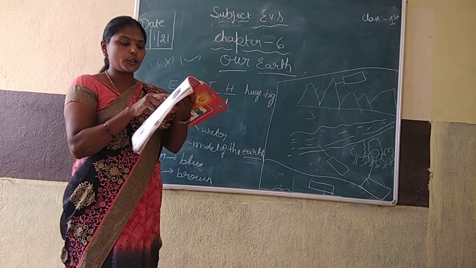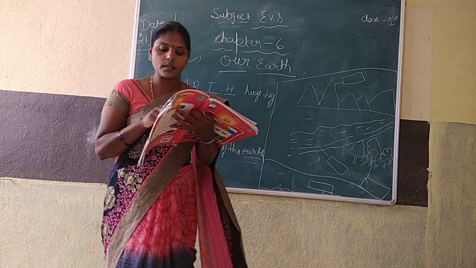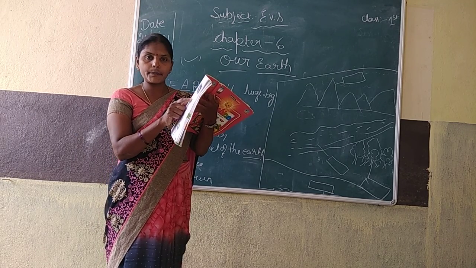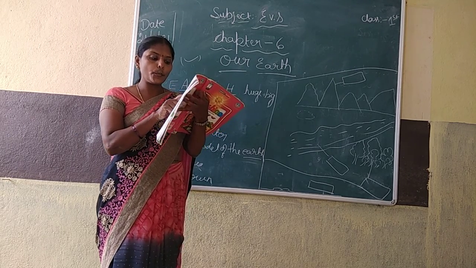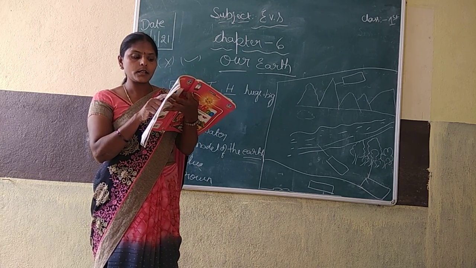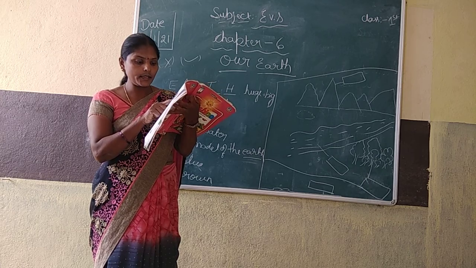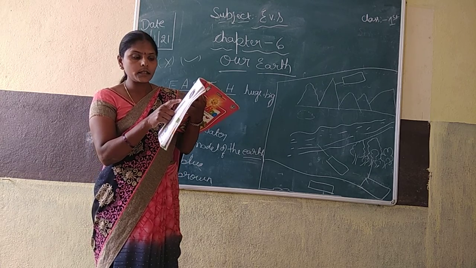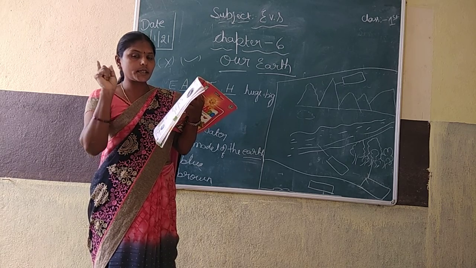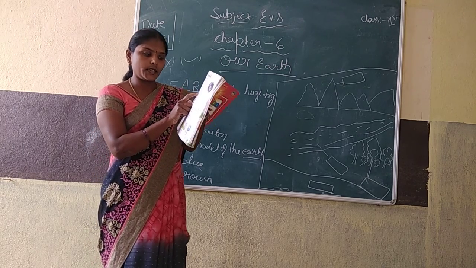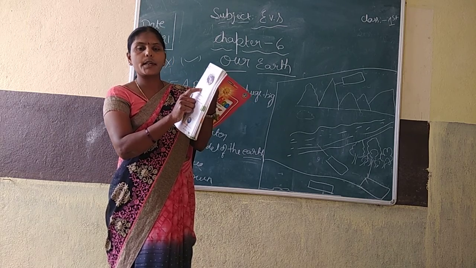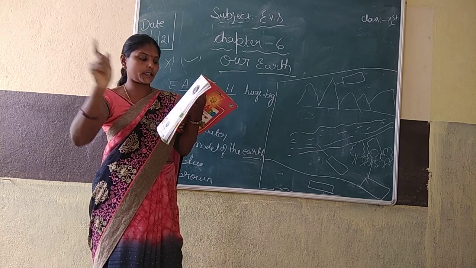Low flat land is called dash. Options: hill, valley, plain. The answer is plain. The third option, C. First, hill is wrong. B option, valley, is wrong. But C option, plain, is correct.